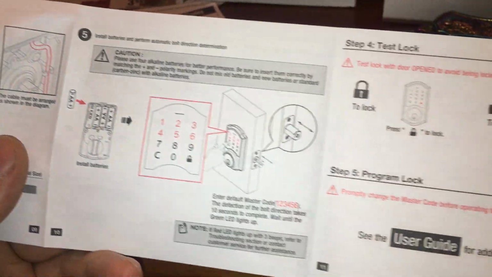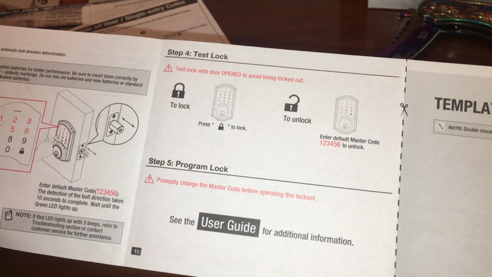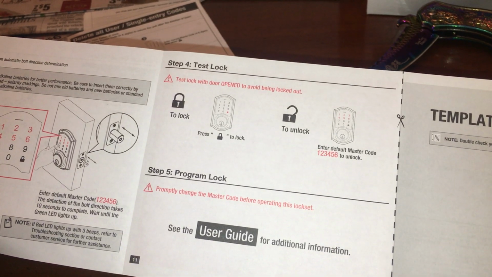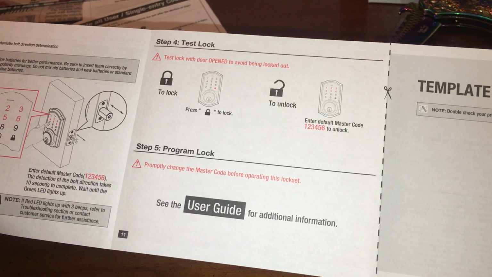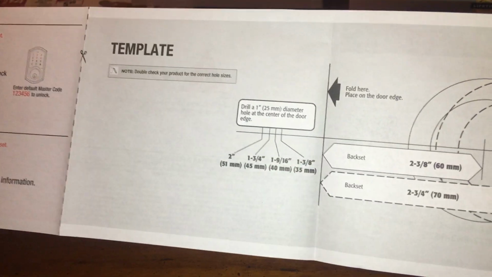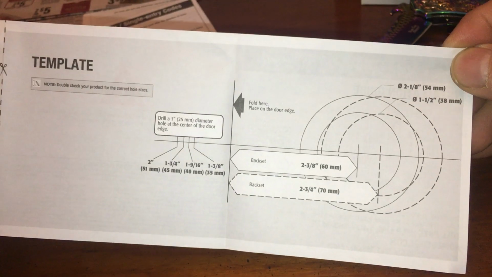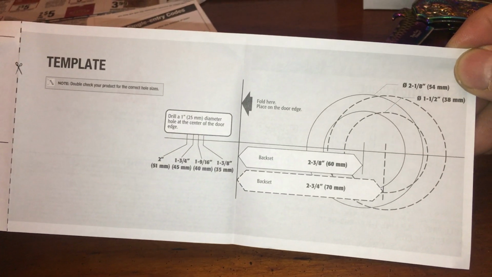Default. 1, 2, 3, 4, 5, 6. Lock to lock. Alright. Oh, here's your template. They do give you a template. I didn't think they did. Template. Let's see if there's one with it. There's a template on the other side.